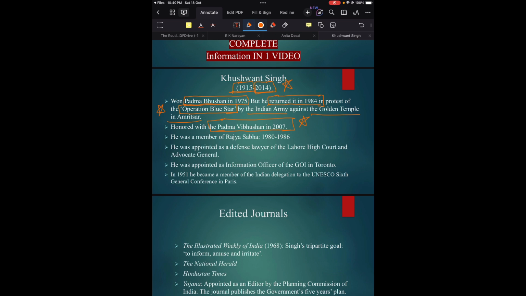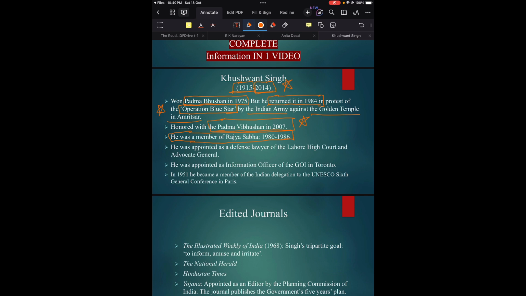Then he was a member of the Rajya Sabha, from 1980 to 1986. I think this information is important because in Indian writing in English, very few authors have been a part of the Rajya Sabha. Khushwant Singh was among the prominent authors, probably the first, to be a part of the Rajya Sabha.